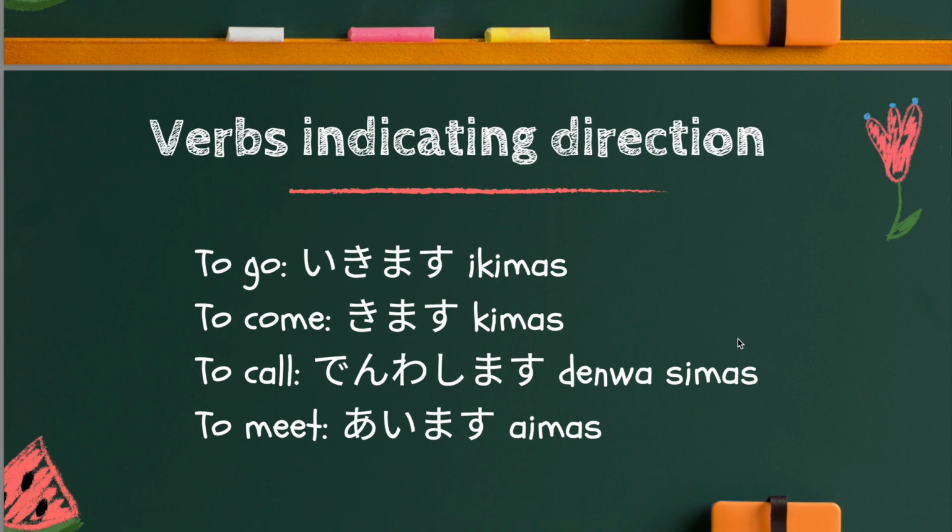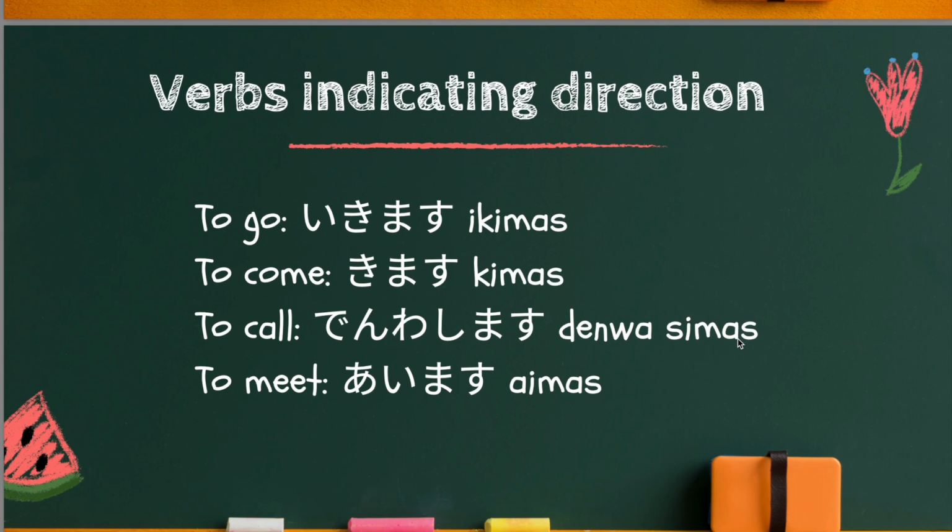Now, these are some important verbs which indicate directions, where you have to use ni particle. For example, to go, as you know, this is 行きます. To come, it's very similar. This is 来ます. Then to make a phone call, 電話します.